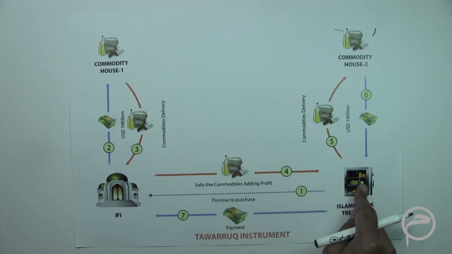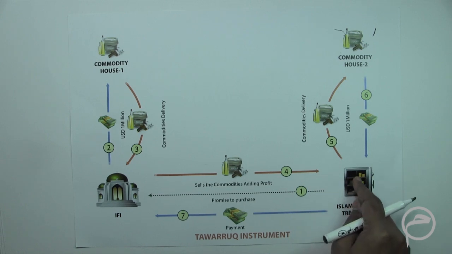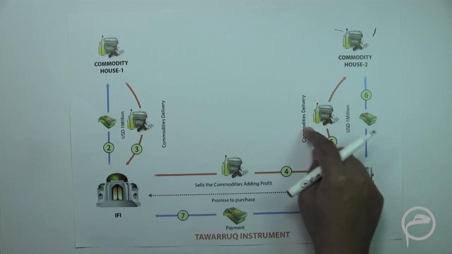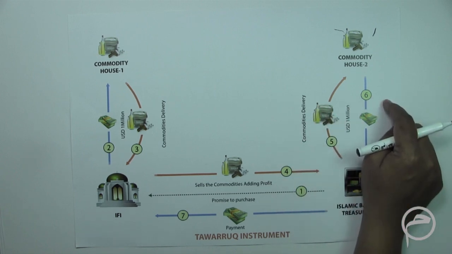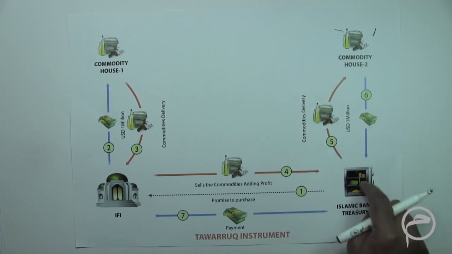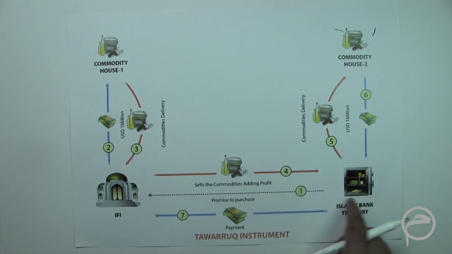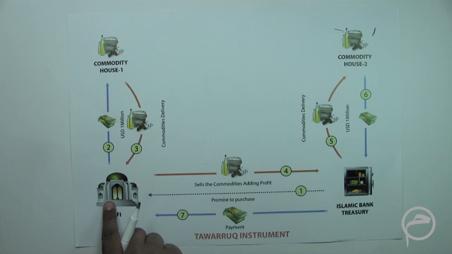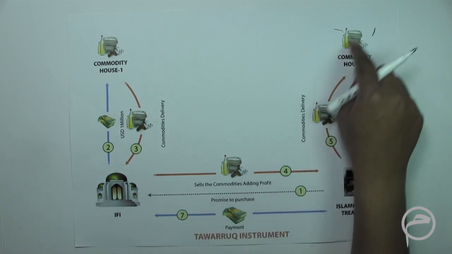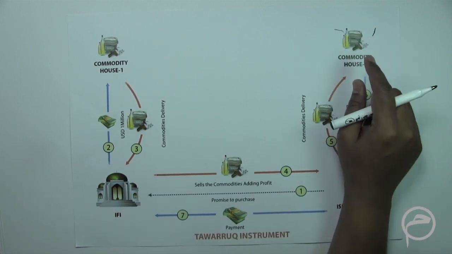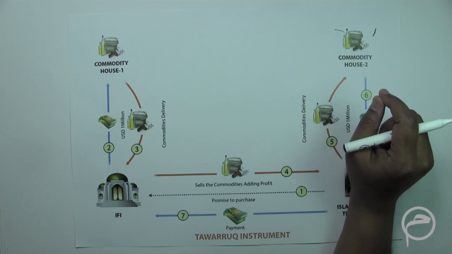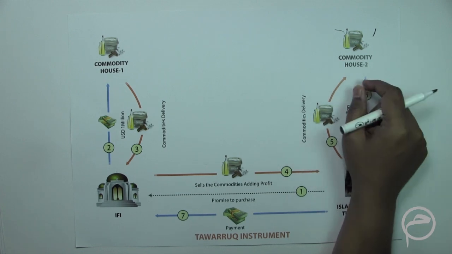which are being purchased. So this Treasury Department can enter into any other relationship to sell these commodities with any other third party entity, but this Treasury Department should not appoint this financial institution as its agent in the second sale of the commodities. So this is another important point which needs to be noted and kept in mind.